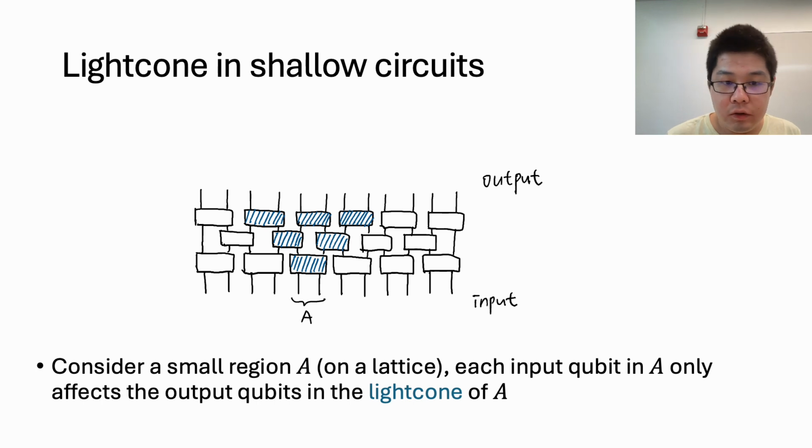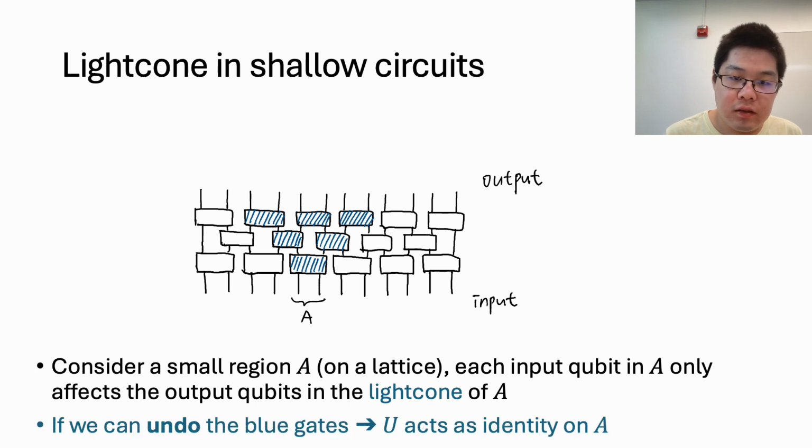A particularly important concept in shallow circuits is the light cone. Here is the basic picture, where we have a shallow circuit, and the bottom is the input and the top is the output. If we consider a small region A, then we can see that each input qubit in A only affects the output qubits in the light cone of A, shown as the blue gates.